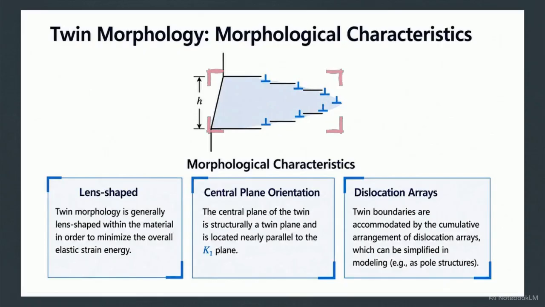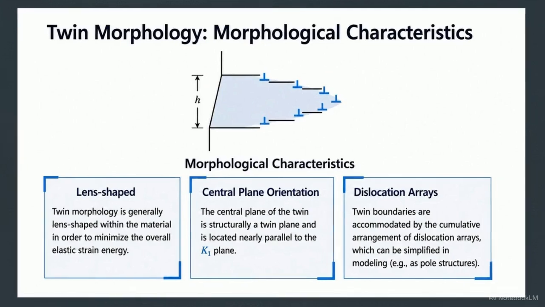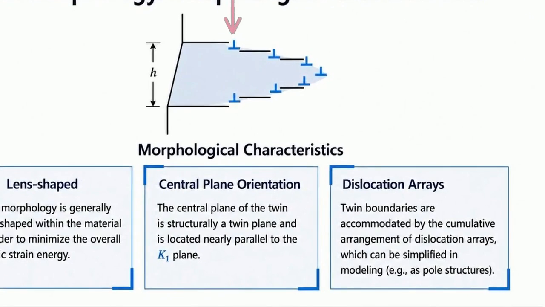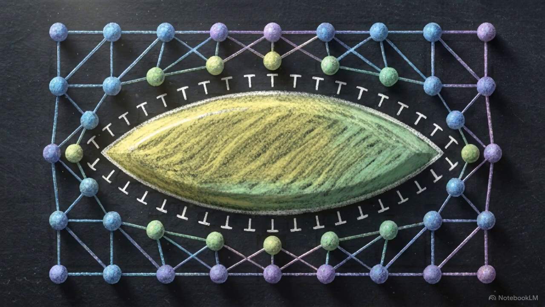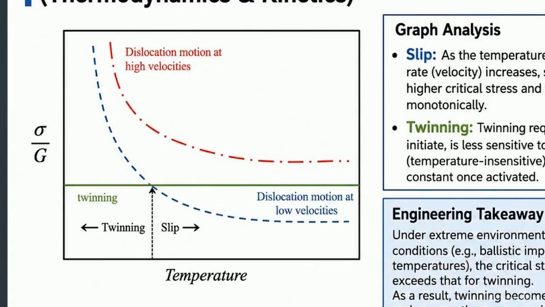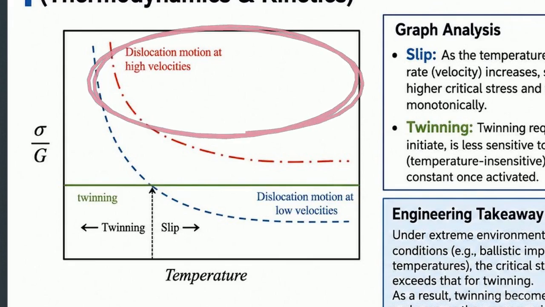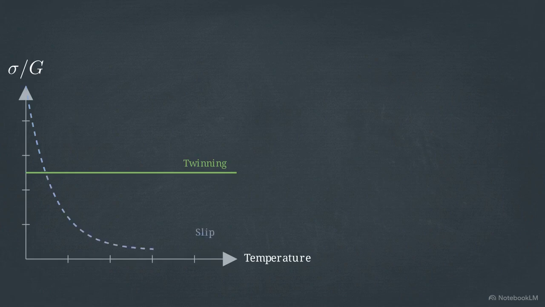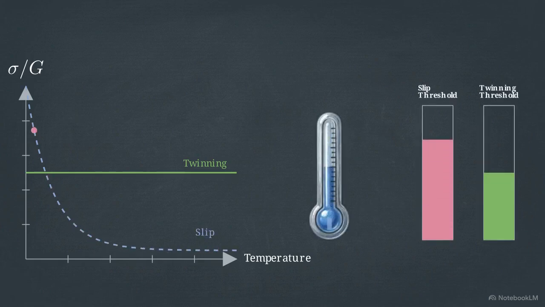The availability of these twinning planes is dictated entirely by crystal structure. Face-centered and body-centered cubic metals each have only one specific twinning mode. But looking at the table for hexagonal close-packed metals like titanium and zirconium, we see a complex array of required modes to handle strain. Macroscopically, these twinned regions assume a distinctive lens-shaped morphology. To accommodate this abrupt structural shift, the twin boundaries must be packed with a cumulative arrangement of boundary dislocation arrays, represented by these interlocking symbols along the edge. This specific lens shape, bordered by dense dislocation arrays, is nature's physical method of minimizing overall elastic strain energy in the surrounding matrix.